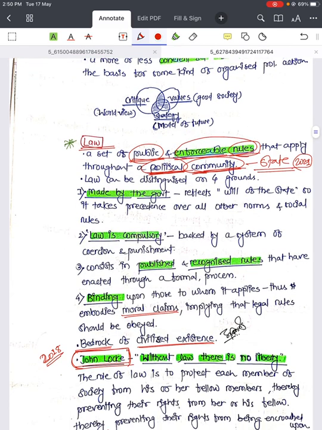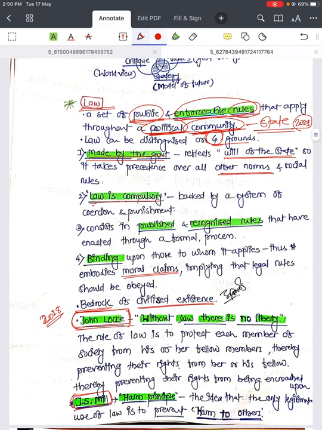So law can be distinguished on four grounds. These four grounds are again very important. This is made by the government. Laws are made by the government. It reflects the will of the state. Will of the state means a political community. So it takes precedence over all other norms and social rules, because some societies will have different norms, some social rules will be different, from state, religion and all, but these laws which are made by the government or political community will be given precedence over all other norms and social rules. So, made by the government.